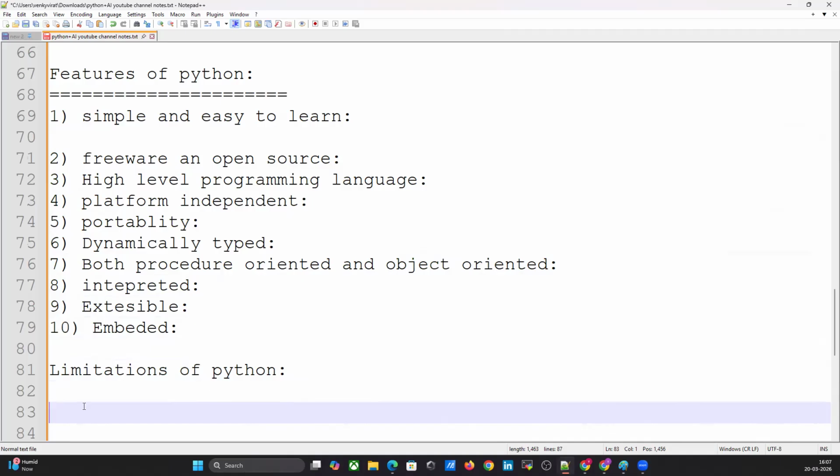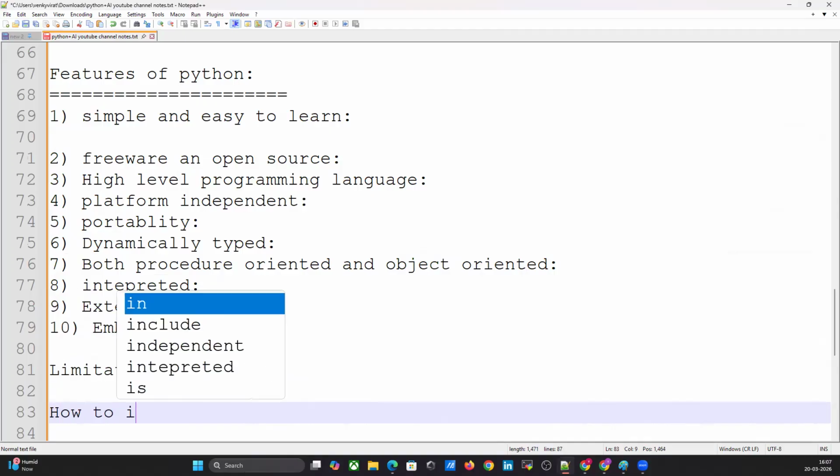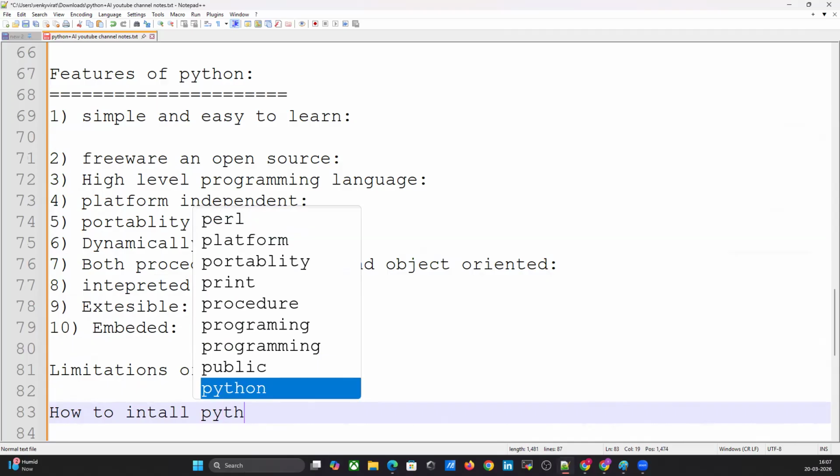Yeah, then these are the features and limitations. And next, how to install Python.